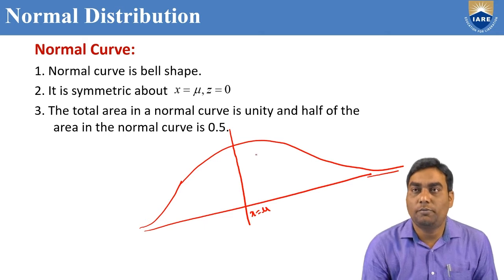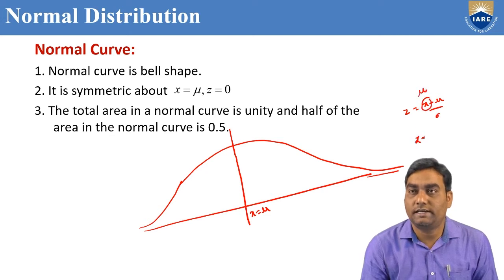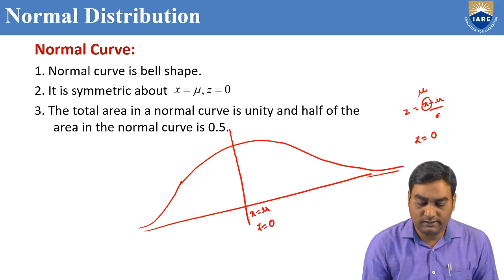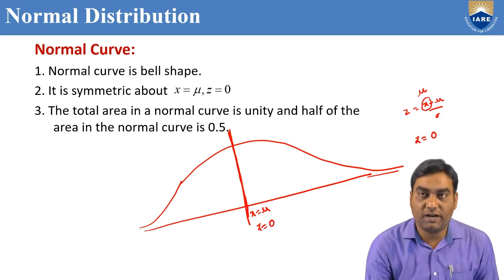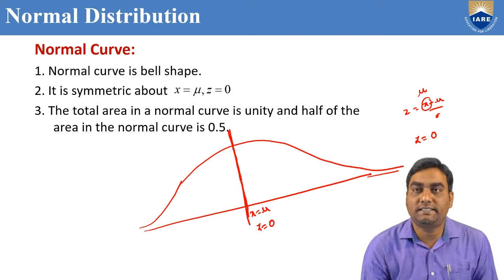Actually, z equal to x minus mu by sigma. If you replace x equal to mu, z will be 0. This line is also known as z equal to 0. This normal curve is bell-shaped and it is symmetric about the x equal to mu line, the z equal to 0 line. Exactly at x equal to mu, it will be the same on both sides. That's why it is symmetric about x equal to mu or z equal to 0.